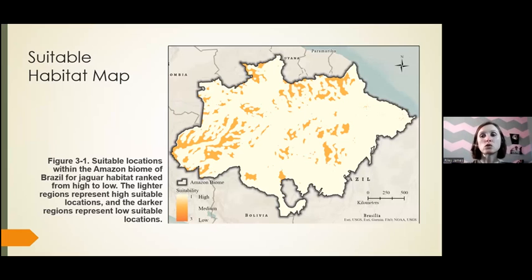So this was the suitable habitat map that was created. The cream colored areas were high suitability and they fell under that 1. Then as the orange color darkens, it decreases down to a 3, meaning low suitability. A majority of the study area was considered highly suitable at 80.2%, followed by 19.92% under medium suitable, and then only a small portion fell under low suitable at 0.06, and I didn't have a single area that fell under not suitable.